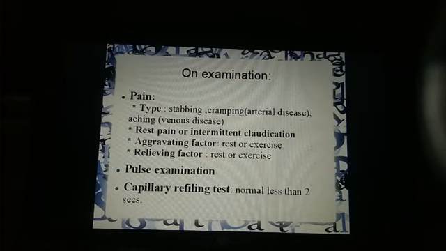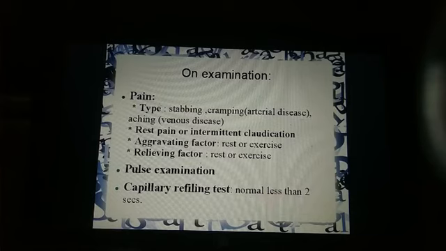Now what is the capillary refilling test? The patient is in supine position. The patient is asked to elevate the leg and then to sit up and hang the leg down by the side of the plinth. A normal leg will remain pink, but an ischemic leg changes its color from pallor to pink.